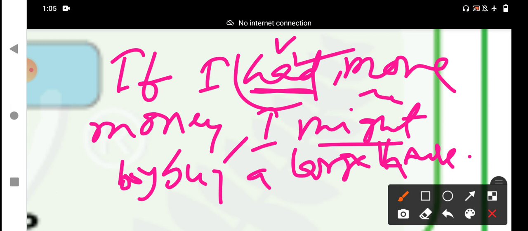should plus V1, or would plus V1. I might buy a large house is a possibility. That is why we have changed the modal verb from would to might, my dear students. And if you give him your ticket, he could go there, he could go there to the concert.